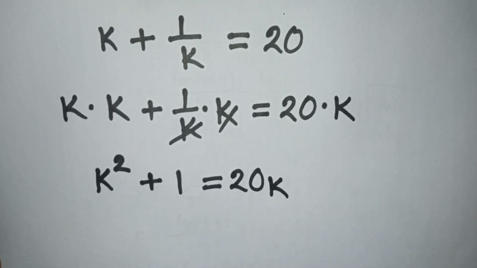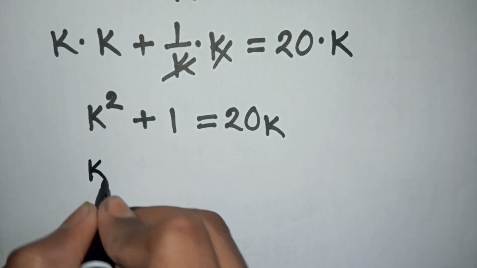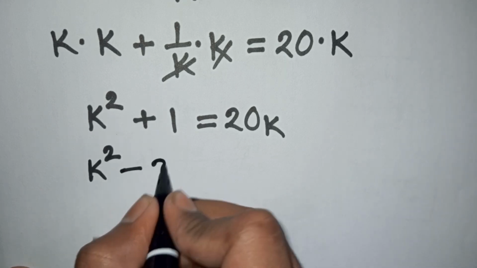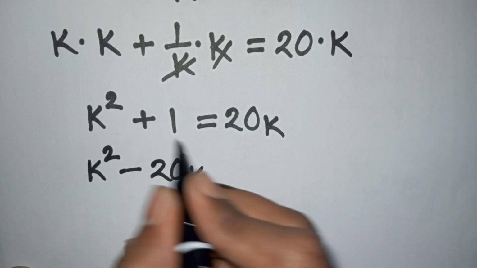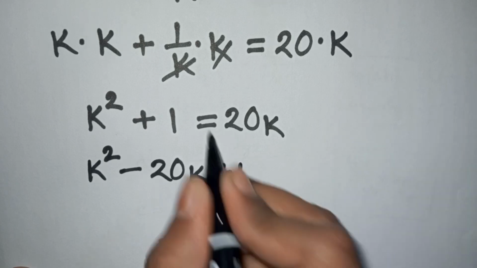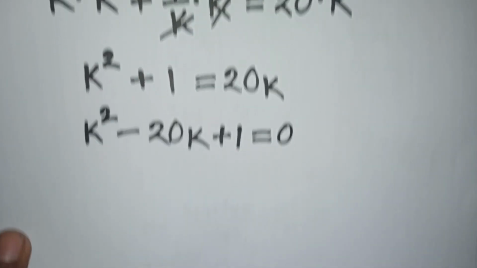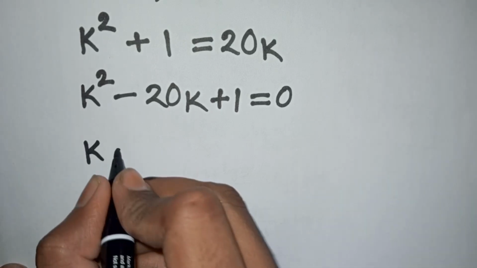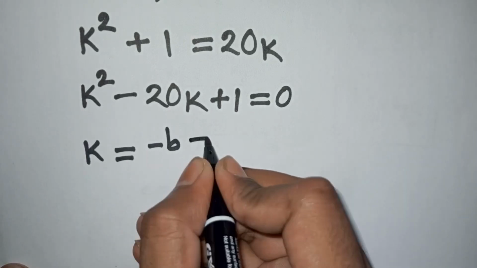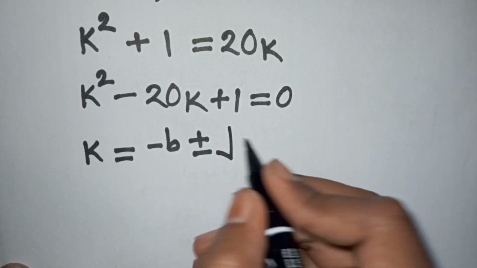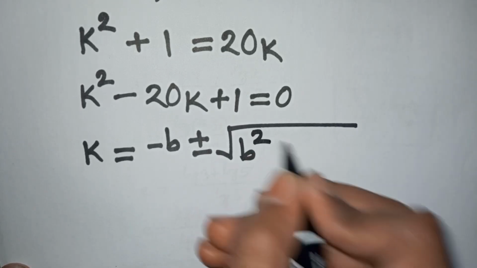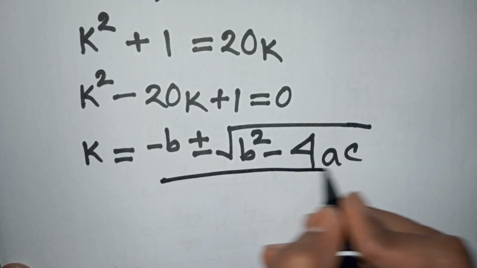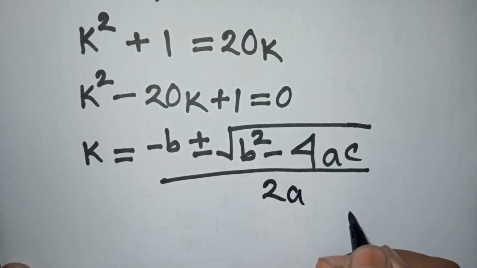Now we have k square, then this 20k we take to the left side, so this will be minus 20k, then plus 1 is equal to 0. In the next step, we apply the quadratic formula, so you can write here k is equal to minus b plus or minus the square root of b square minus 4ac, divided by 2a.